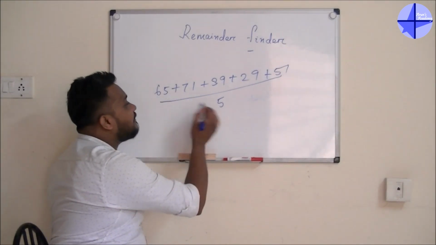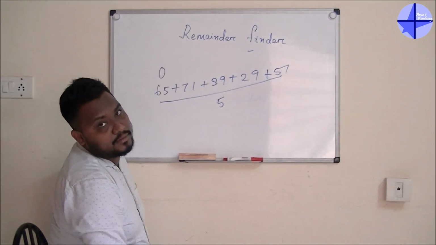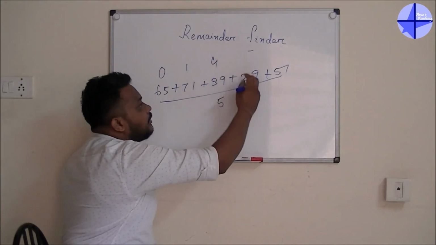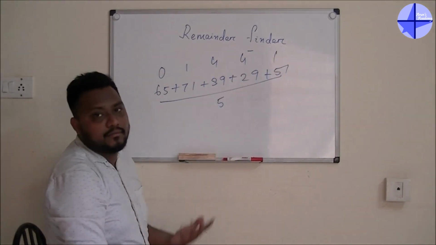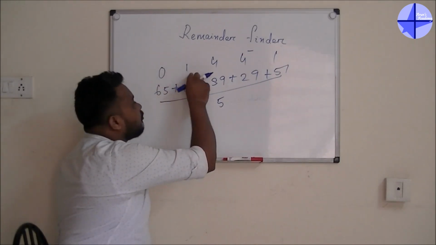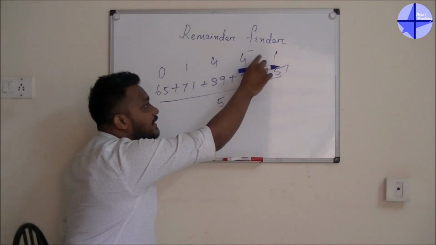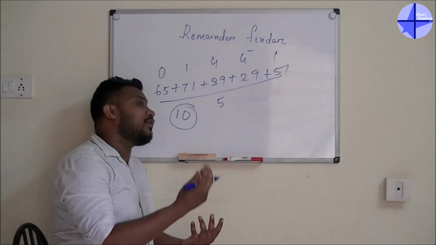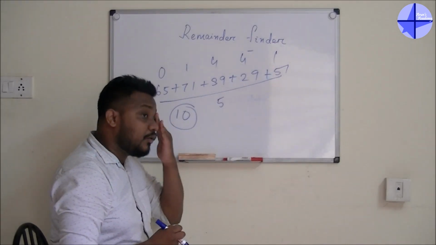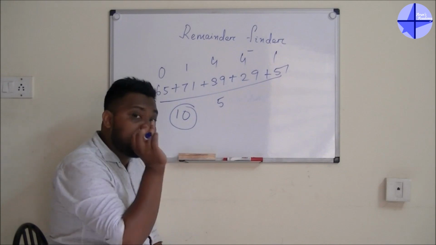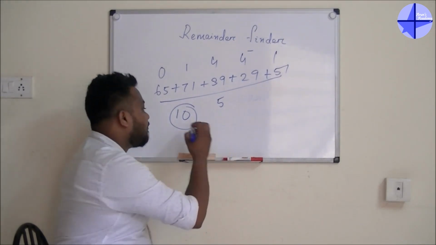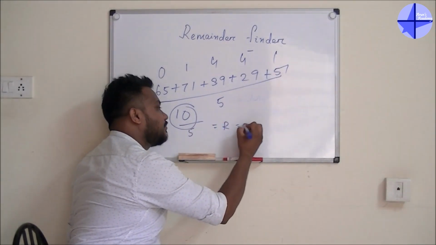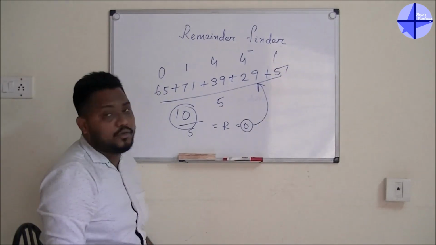Okay, so 65 divided by 5, what is the remainder? 0. 71 divided by 5, remainder is 1. 39, 4. 29, 4. 51, 1. Addition is there, add it. 0 plus 1, 1, 1 plus 4, 5. 5 plus 4, 9. 9 plus 1, 10. Now you will think, sir, how come 10 is the remainder? Guys, remember one thing, whenever you are getting the answer and that answer is more than the divisor, that time again you have to divide it. If you divide again, you will get the remainder as 0. So the answer for this equation is also 0.